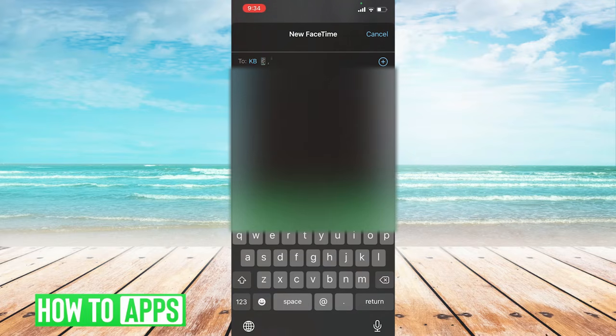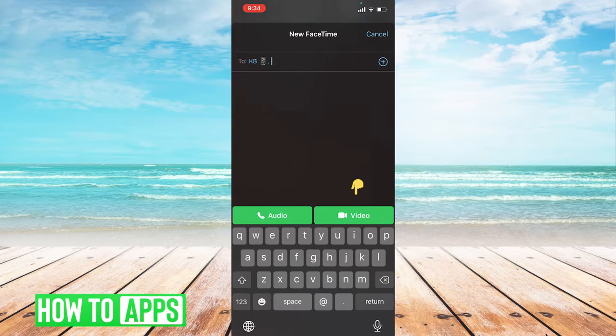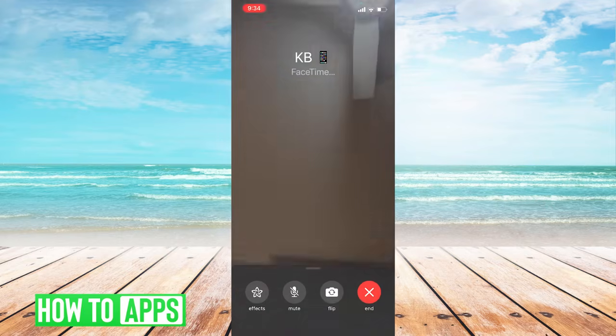I can either make it an audio call or a video call, but for today's purposes, we're going to make it a video call. So to do so, I'll want to just go ahead and click on the green button in the bottom right-hand side that says video. So I'll go ahead and click on that and it will call that contact.